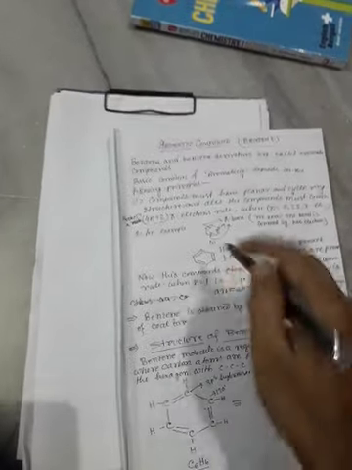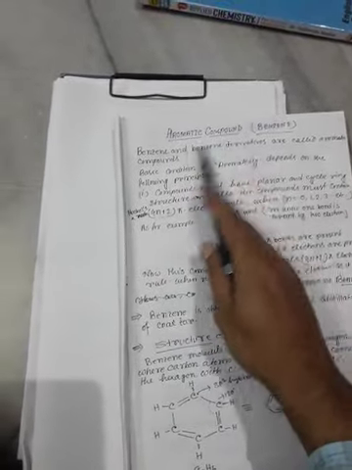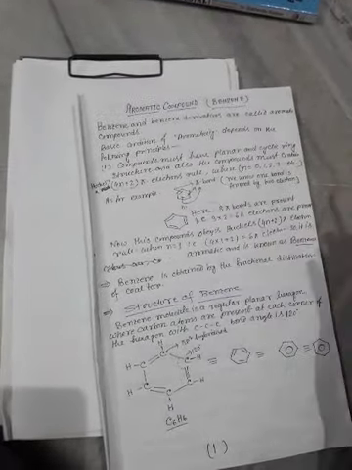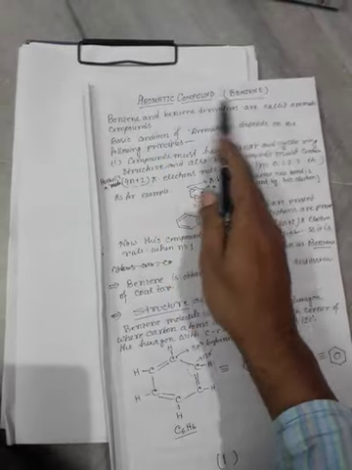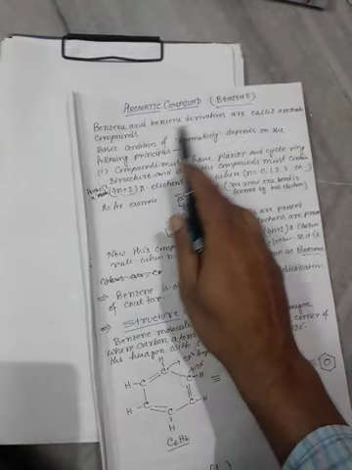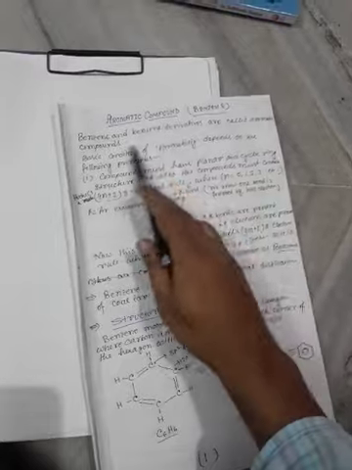Today my topic is aromatic compounds. I have already discussed aliphatic compounds like alcohol, carbon compounds, acids, esters. Now today my topic is aromatic compounds like benzene. What is an aromatic compound? Benzene and benzene derivatives are called aromatic compounds.